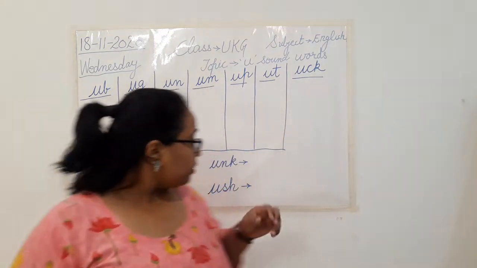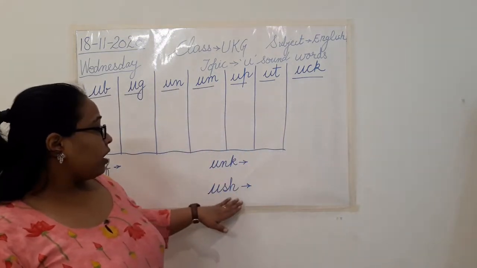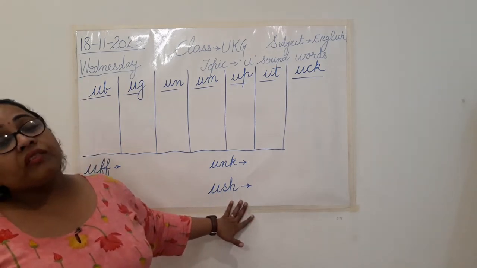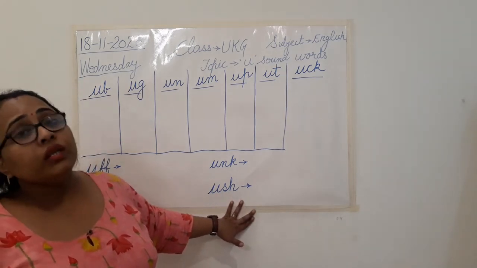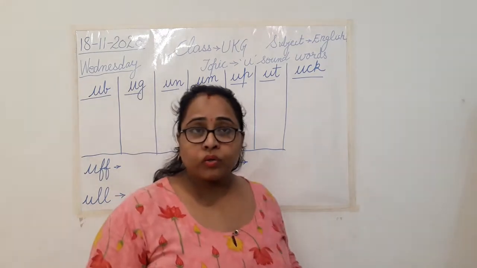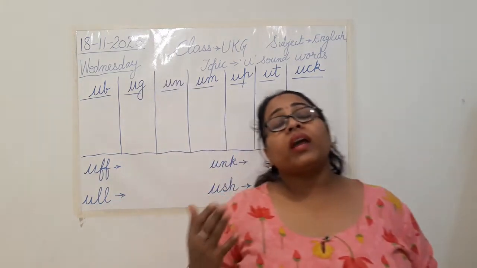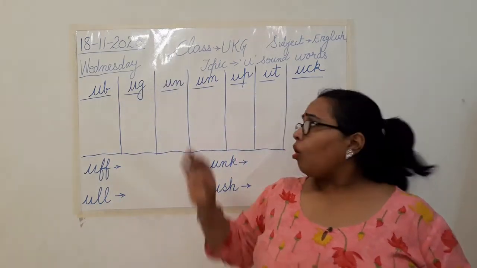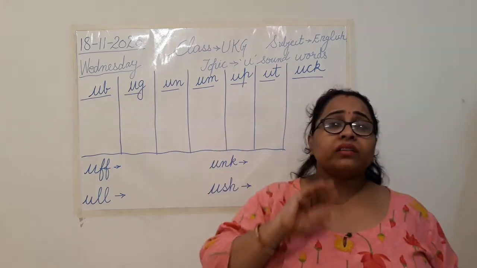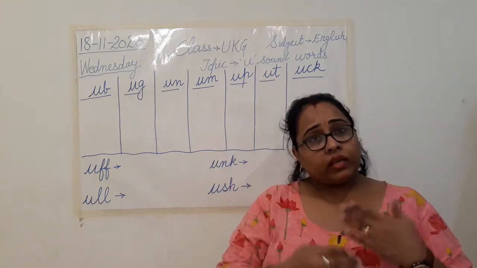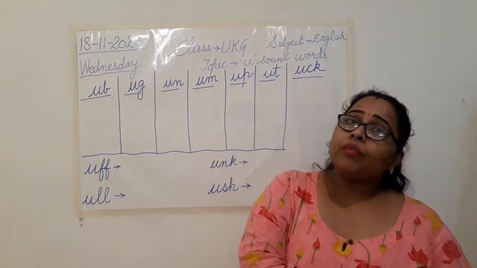Then after that we did ank and ash. So these are the different families we have learnt in U sound. So what are we going to do today? We are going to write any 3 words of these families and learn them in the manner of rhyming words.